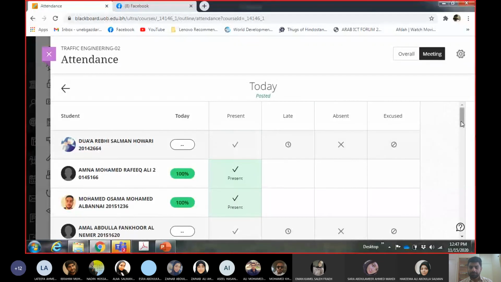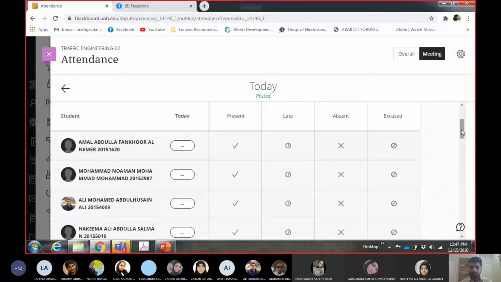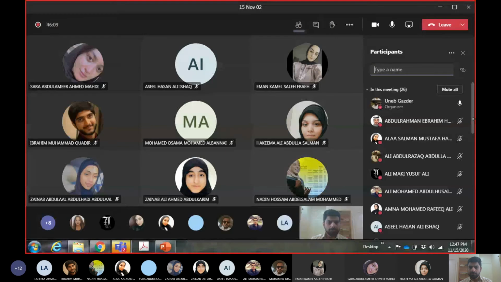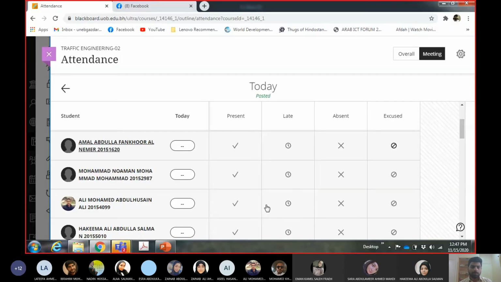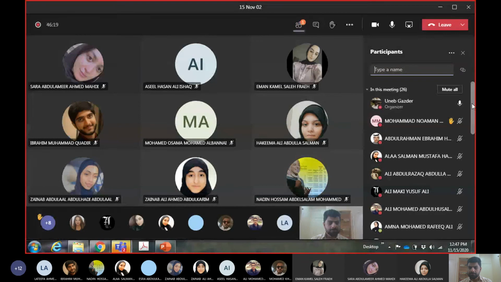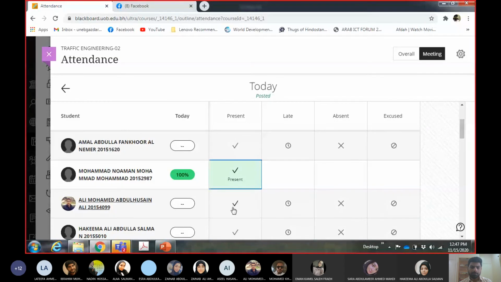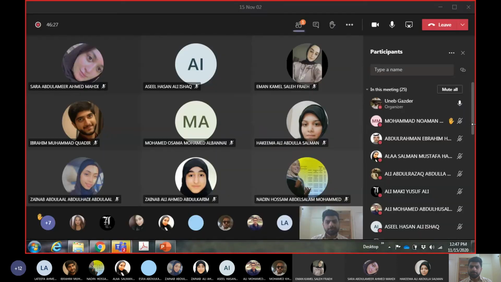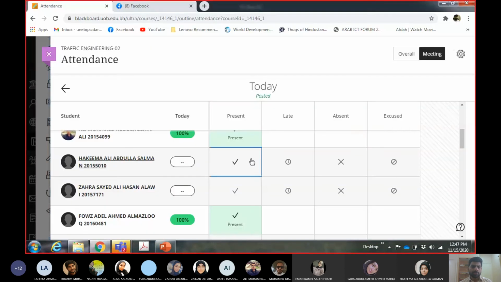Amal Abdullah. Muhammad Numan. Ali Muhammad. Hakima Ali. Zahra Sayyid Ali.